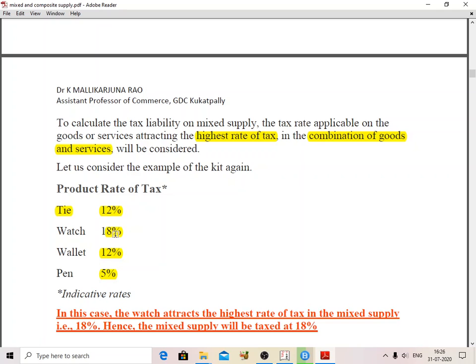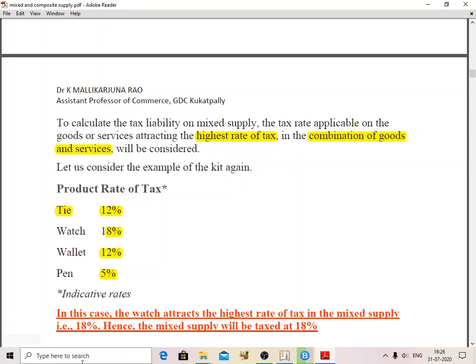So if you can buy individually, there is no issue to calculate the tax rates. But the company wants to increase their sales, so they are providing a combo pack. 4 different products, with 4 different tax rates. So in this case, under the principle of mixed supply, what is the tax rate applicable here?